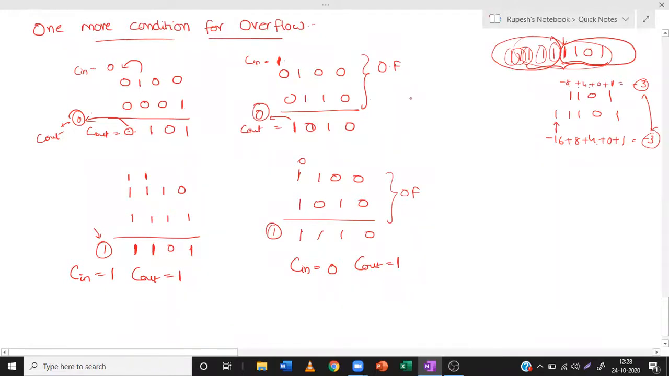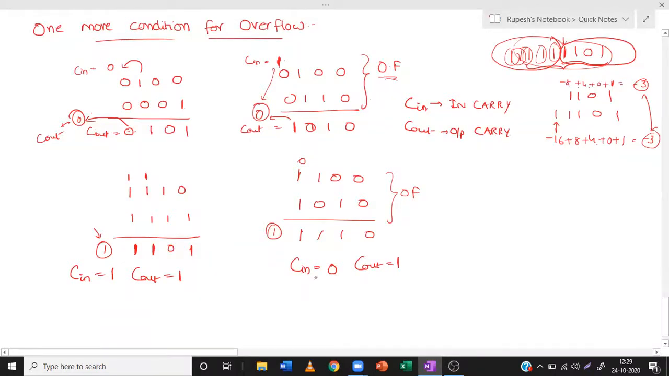And one more thing, representation here. C in is the input carry and C out is the output carry. Now, in these cases where C in is 1 and C out is 0, that is both are different, is overflow occurring? Yes. How do I say that overflow is occurring? From the previous question where we have solved the same examples, I'm saying that overflow is occurring. So whenever the C in and C out are different, we can say that overflow is occurring.